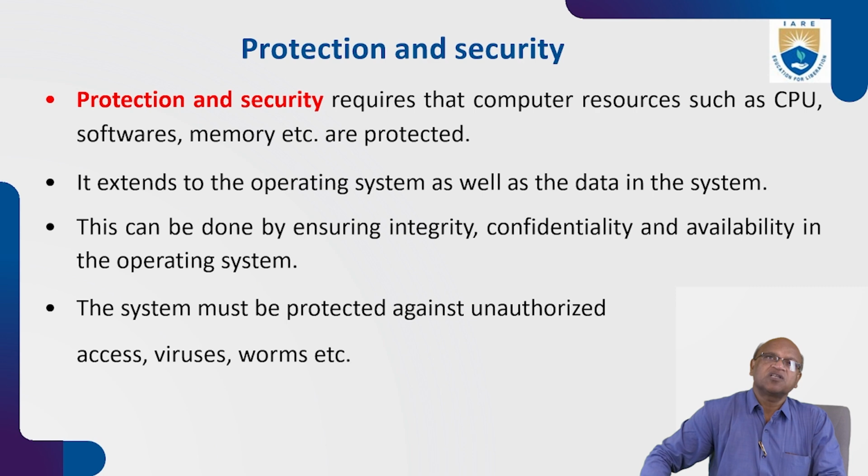Protection and security. Protection and security require that computer resources such as CPU, software, and memory are protected. It extends to the operating system as well as the data in the system. This can be done by ensuring integrity, confidentiality, and availability in the operating system. The system must be protected against unauthorized access, viruses, bombs, etc.